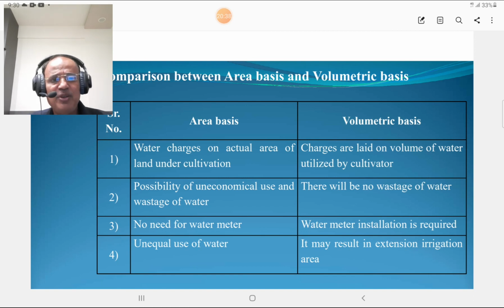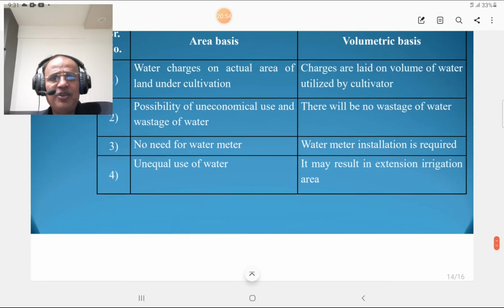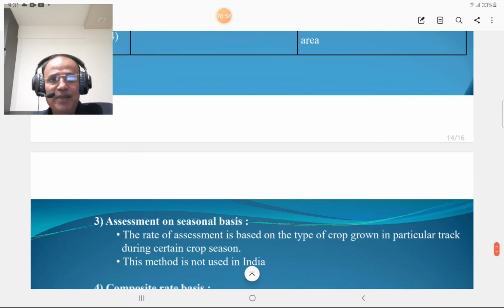And on area basis, there is unequal use of water, or water may be used haphazardly or unevenly, but volumetric basis may result in extension of irrigation area. That is very important. So one may adopt volumetric basis assessment, and that is very important.